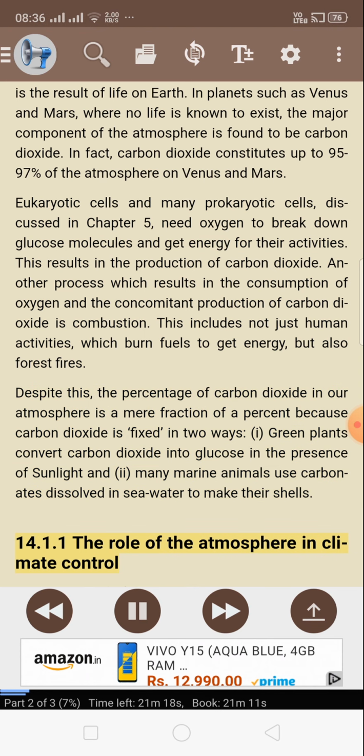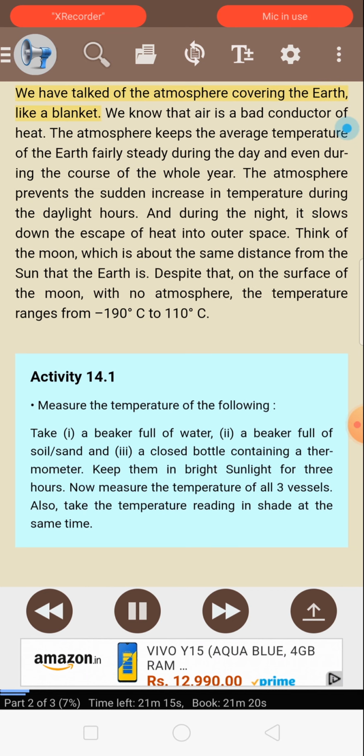14.1.1 The role of the atmosphere in climate control. We have talked of the atmosphere covering the Earth like a blanket. We know that air is a bad conductor of heat. The atmosphere keeps the average temperature of the Earth fairly steady during the day and even during the course of the whole year. The atmosphere prevents the sudden increase in temperature during the daylight hours. And during the night, it slows down the escape of heat into outer space. Think of the moon, which is about the same distance from the sun that the Earth is. Despite that, on the surface of the moon, with no atmosphere, the temperature ranges from -190°C to 110°C.